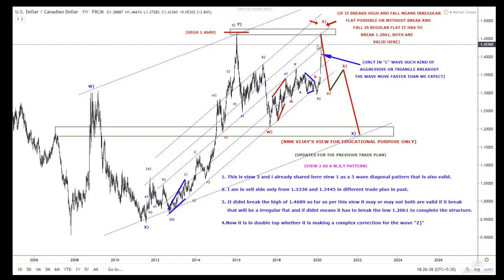At that time our psychological effect was that it has to break this and it will reach 1.62. It's not like that. If you are an Elliott wave trader, you know the behavior and character of the C wave. Example, now silver is doing the same thing.